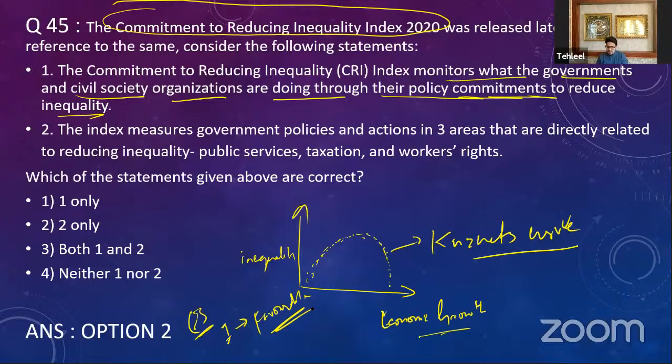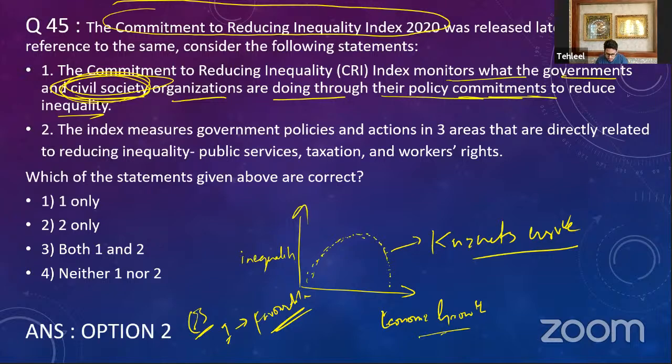So this is regarding inequality, and recently there was a Commitment to Reducing Inequality Index. Okay, what does this index monitor? It monitors the policy commitments of the government. The policy commitments of the government to reduce inequality, you want to monitor whether those commitments are met or not. Okay, it has nothing to do with civil society organizations. It is only monitoring the government's policy commitments to reduce inequality. We don't want the inequality to happen. We want to bridge the gap between the rich and the poor. For that, the government has a policy in place, and those policy commitments are measured in the Commitment to Reducing Inequality index.